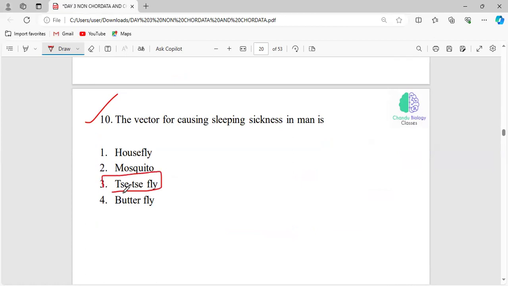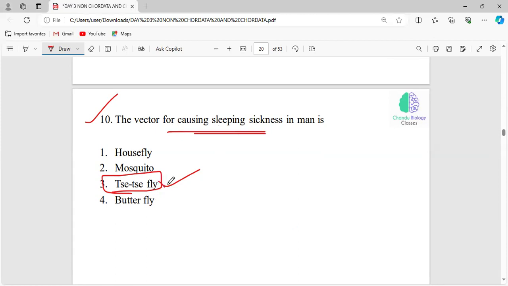What will be the scientific name of tsetse fly? The answer will be the tsetse fly. What will be the scientific name? Glossina palpalis. Okay, good. And what will be the name of the protozoan which is causing the sleeping sickness?